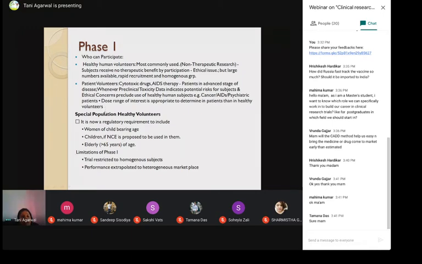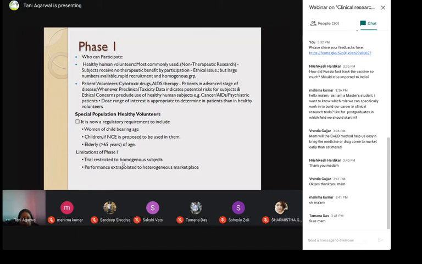Nowadays, there is a new requirement by the regulatory body, special population healthy volunteers. It is a regulatory requirement to include women of childbearing age, children, and elderly population. These are all vulnerable populations, but you want to check your drug for its safety on these populations specifically, so that you know that your drug is absolutely safe. The weakest population is there, and even they are able to face this drug safely. Now, limitations of phase 1: the trial is restricted to homogeneous subjects, and performance is extrapolated to the heterogeneous marketplace.